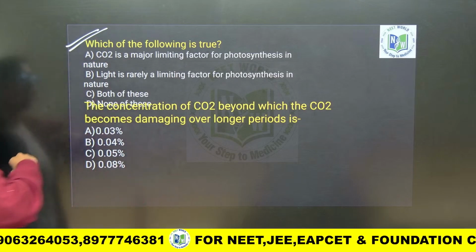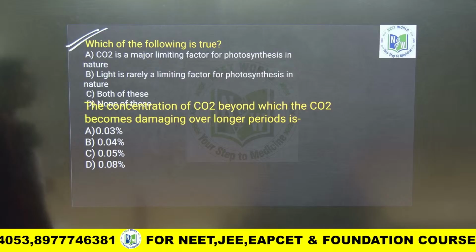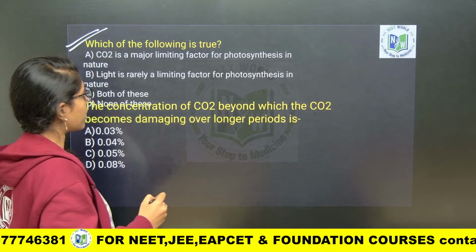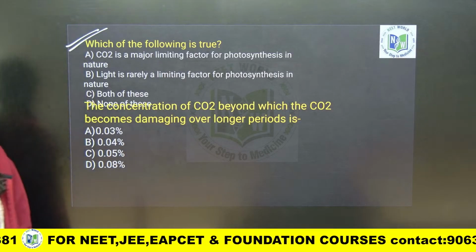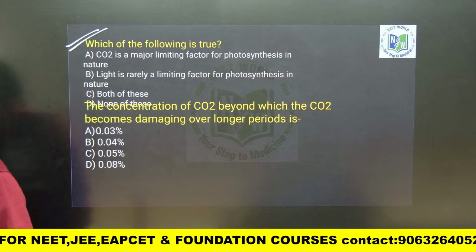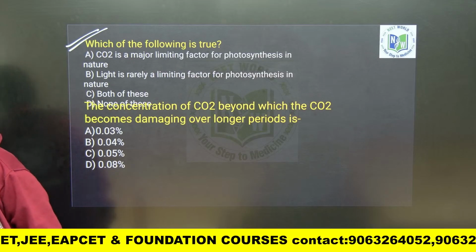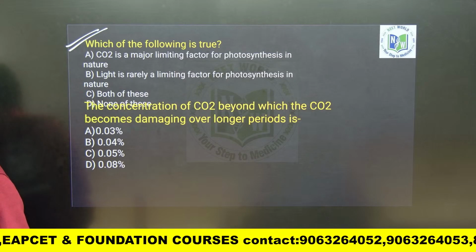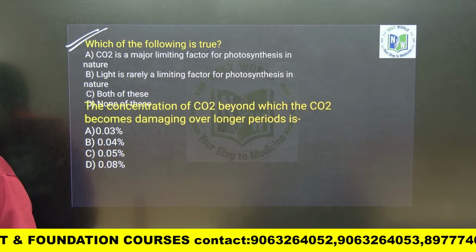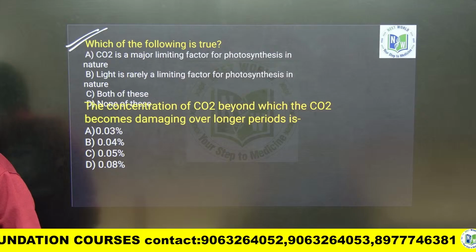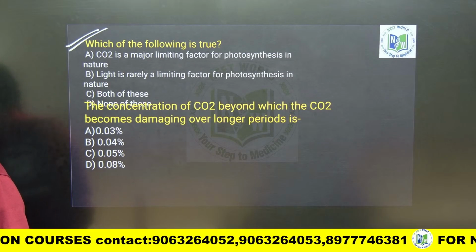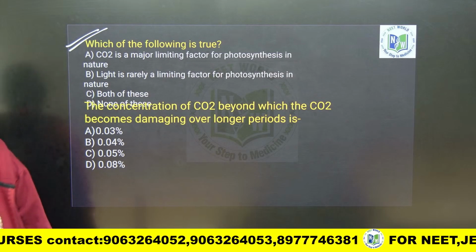Which of the following is true? Carbon dioxide is a major limiting factor for photosynthesis in nature. So, currently in NEET World, English batches are going on, beta, and further we will be planning about Hindi also. So, this is very basic and understandable only, just follow the class, you will get to know.